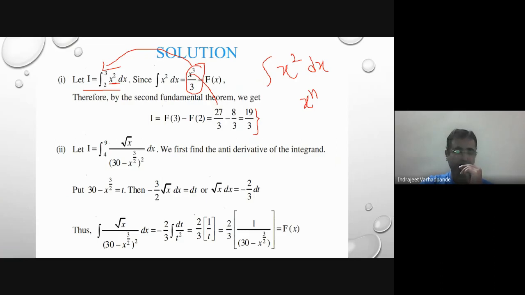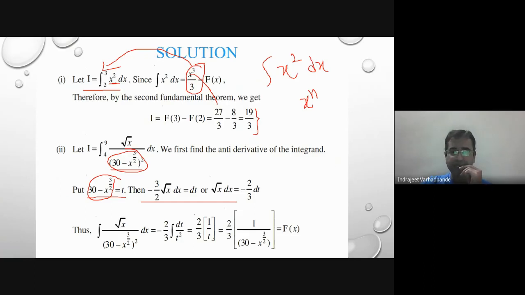Similarly, another question. 4 to 9 is the limit, root x upon this value. But see, this is not very simple to evaluate, so we will be calculating the integration by proper substitution. What is that substitution? In this integral, the denominator of the integrand is to be substituted as t. Derivative of a constant is 0. The derivative of x to the power n is n into x to the power n minus 1.